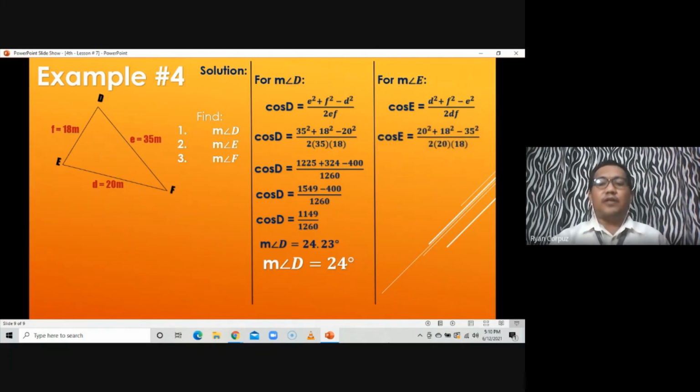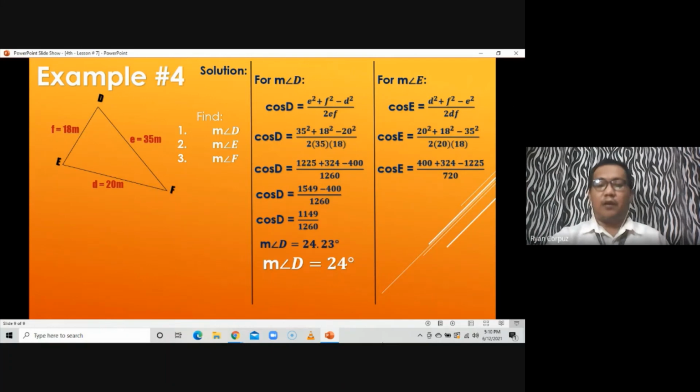We come out with cosine E equal to 20 squared for the value of D, plus 18 squared for the value of F, minus 35 squared for the value of E, all over 2 times 20 times 18. Then simplify both numerator and denominator. So we'll have cosine E equal to 20 squared is 400, plus 18 squared is 324, minus 35 squared is 1,225, all over 720.